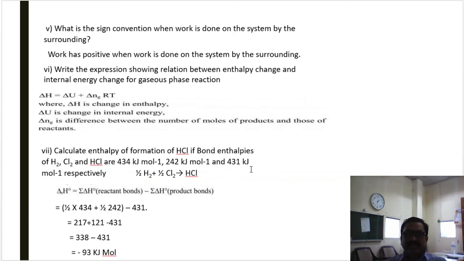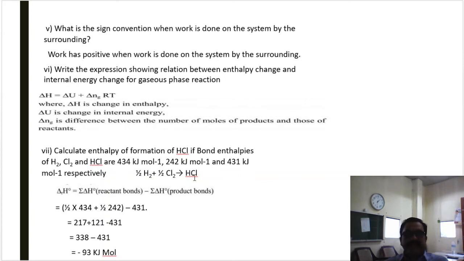Now, first of all, construct the required equation for formation of hydrogen chloride. The product is HCl, hydrogen chloride. Hence, this reaction involves the reactants hydrogen and chlorine, that is 1/2 hydrogen gas plus 1/2 Cl2 gas gives HCl.